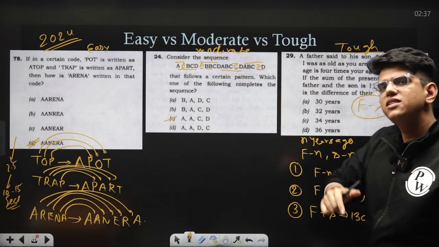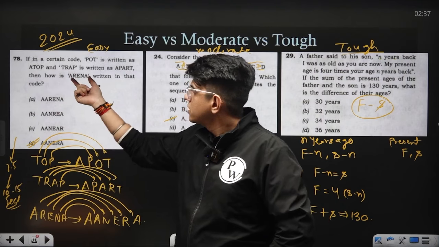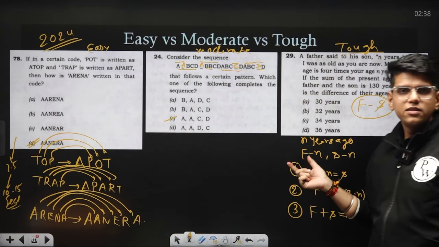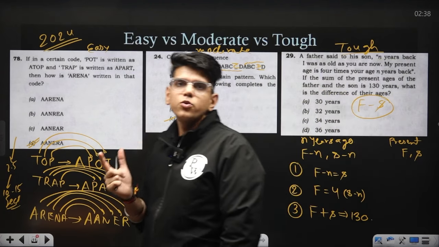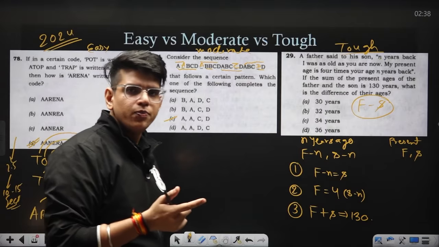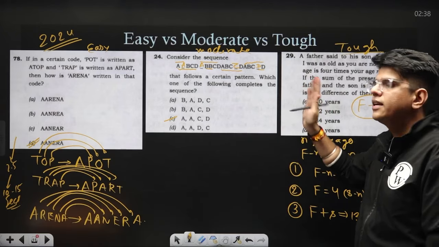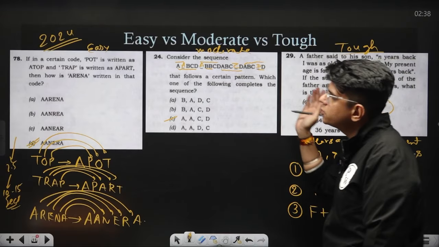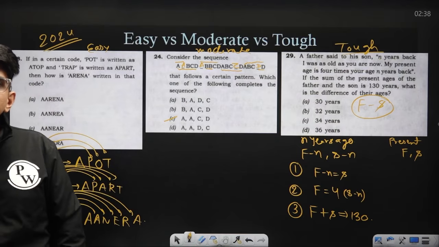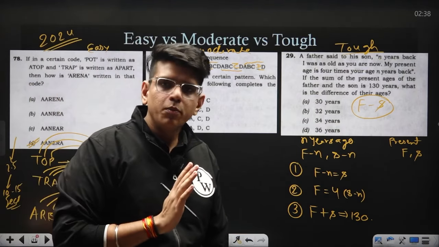Now tell me which is easier to attempt. This is the easier question to attempt. It will just take you 30 seconds suppose, right? But this question will take you at least 2 to 3 minutes, right? So if you are able to identify the easier questions in the paper, it is getting easier for you to get to 66 marks, right? And that is how you should attempt. Always search for the easier questions. Now, searching for the easier question is tough because you don't know which are the easier and the tough questions. That will come only through practice.